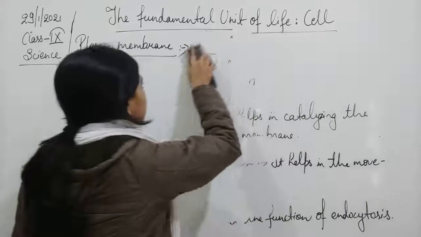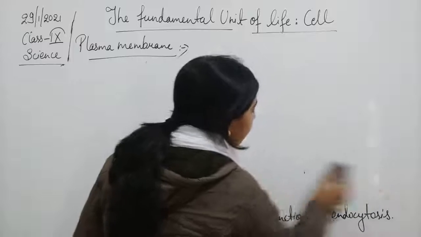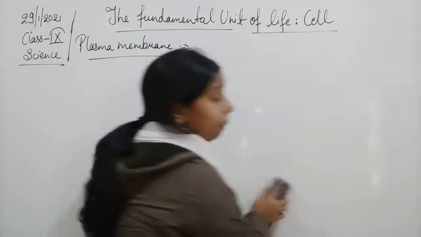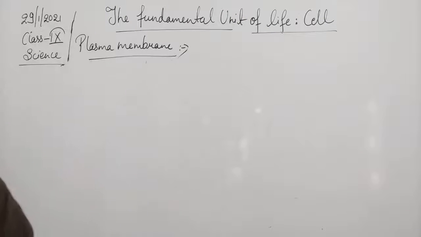So structure we have seen. Now let us see the function, but before that let us see what the advantages of a selectively permeable membrane are. How can we see that a selectively permeable membrane is good?